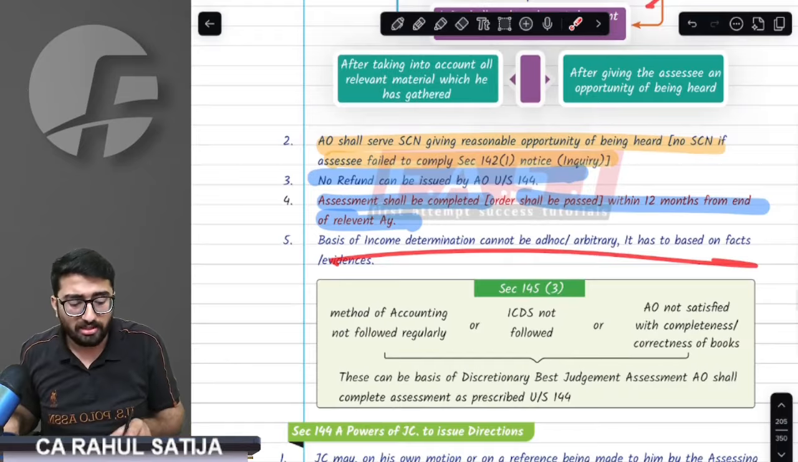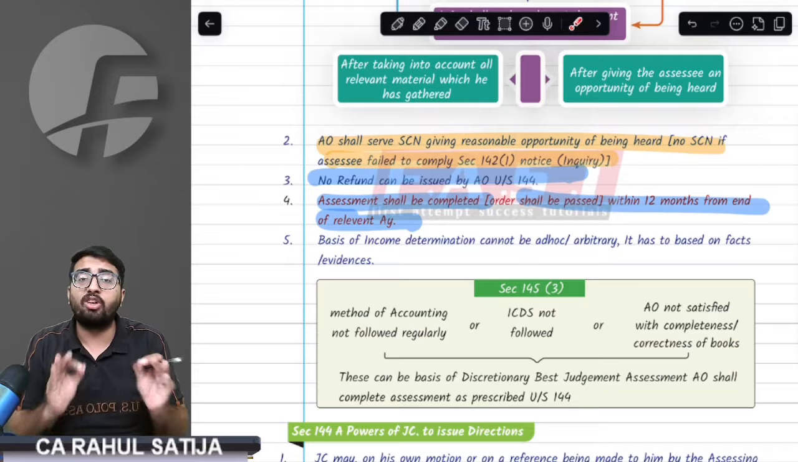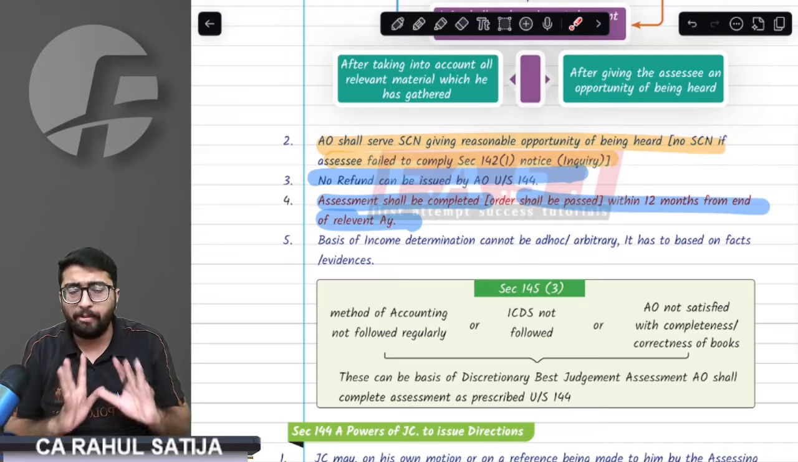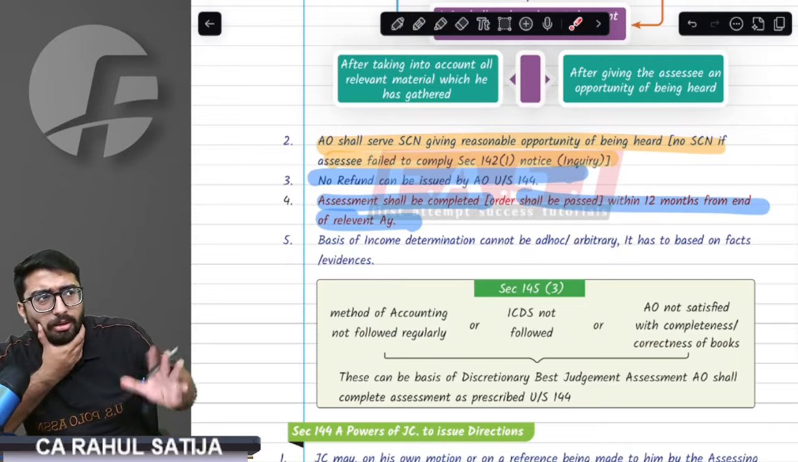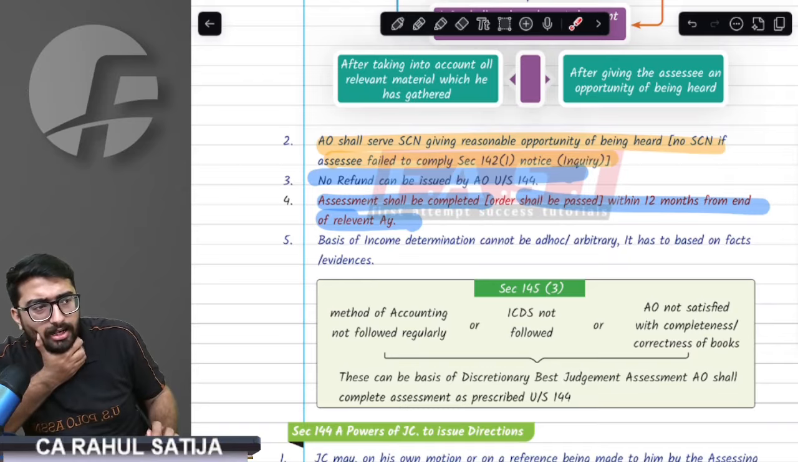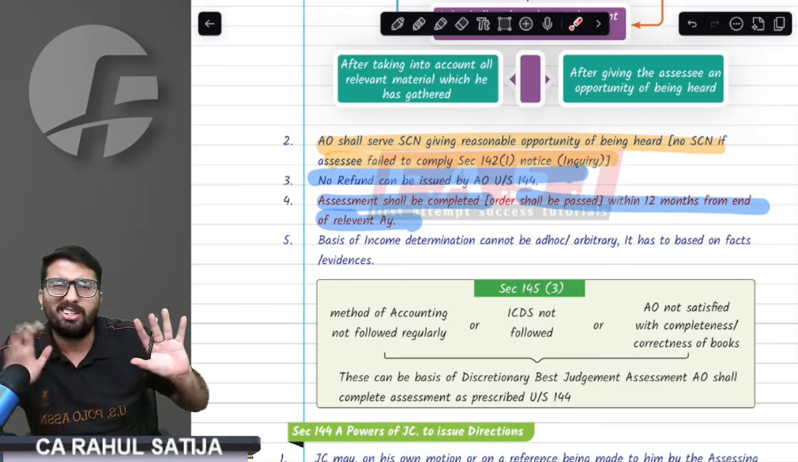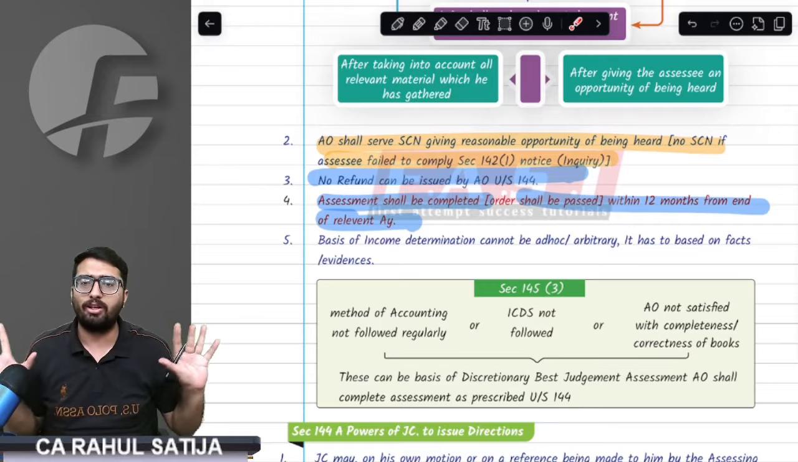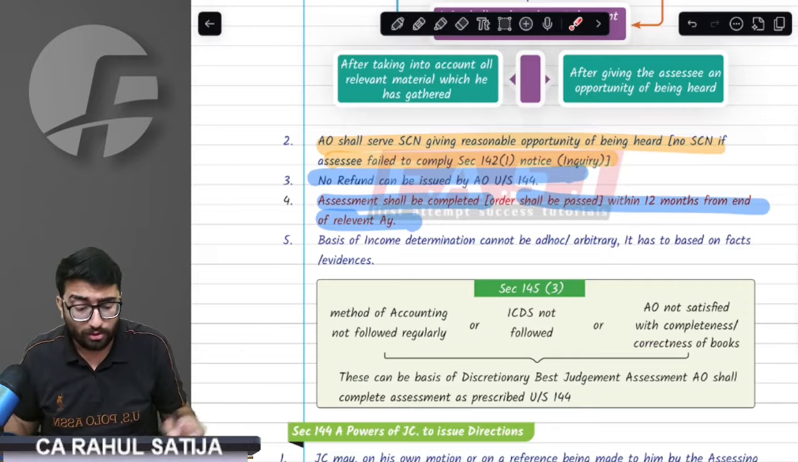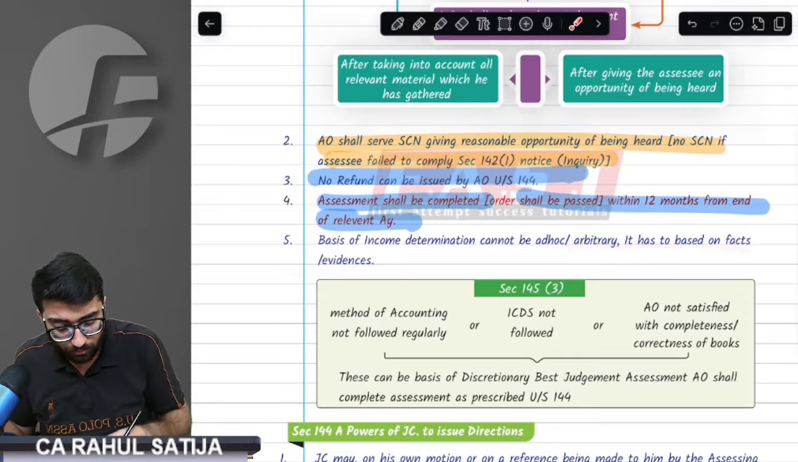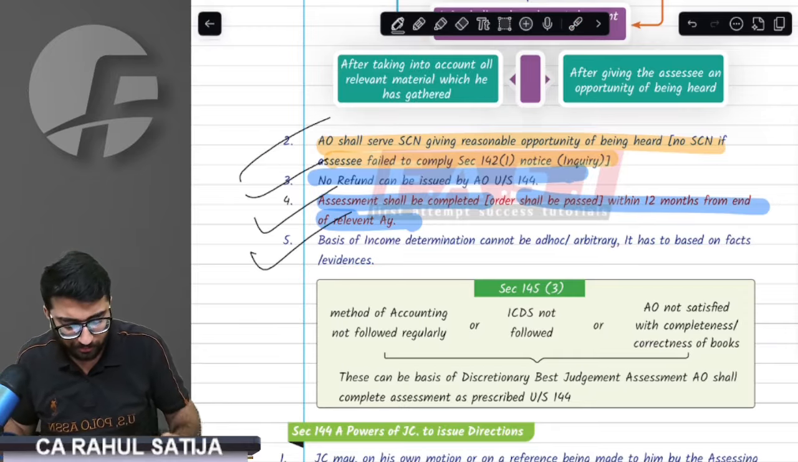Remember, whenever the assessing officer determines some income, it cannot be on an ad hoc basis. It cannot be like this: he bought a car last year, his neighbour said he must have 5 crore income, so I will add 5 crore. No, this is ad hoc basis. This is not allowed. There has to be a reasonable basis as to why income is added.